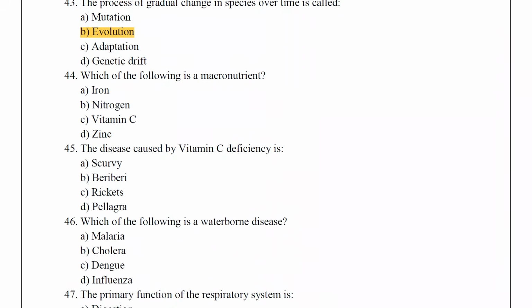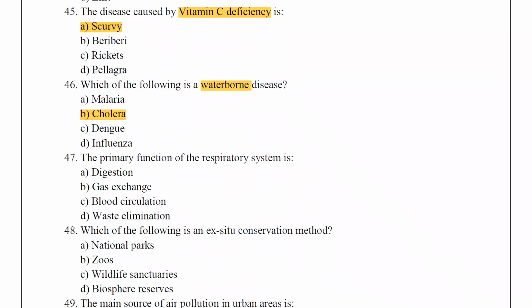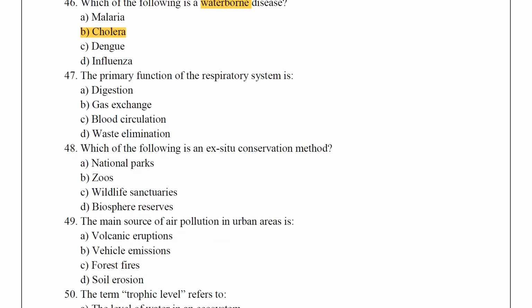Which of the following is a macronutrient? Nitrogen. The disease caused by vitamin C deficiency is scurvy. Which of the following is a waterborne disease? The answer is cholera. The primary function of the respiratory system is gas exchange.